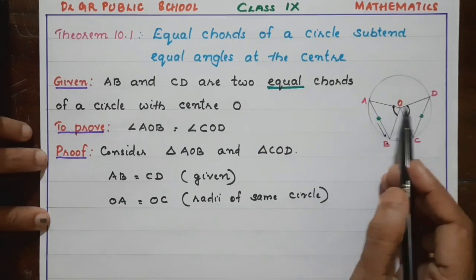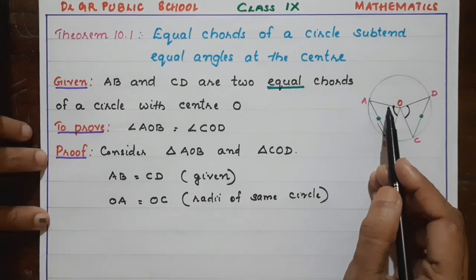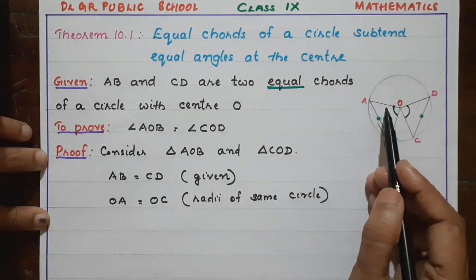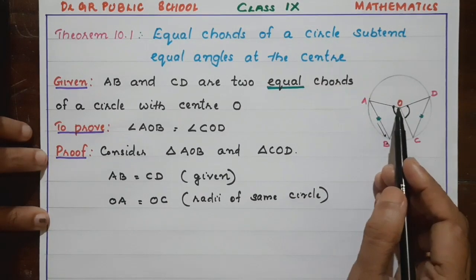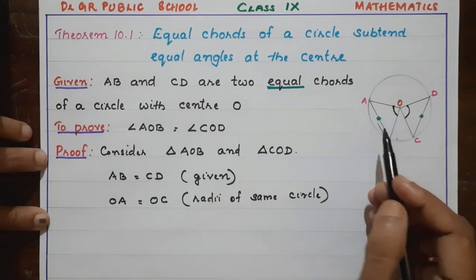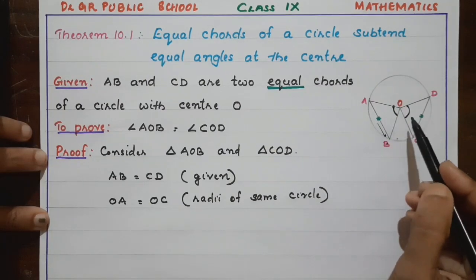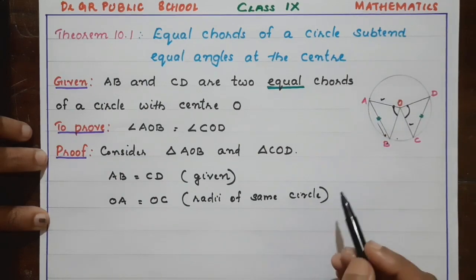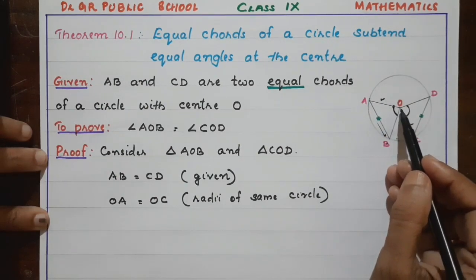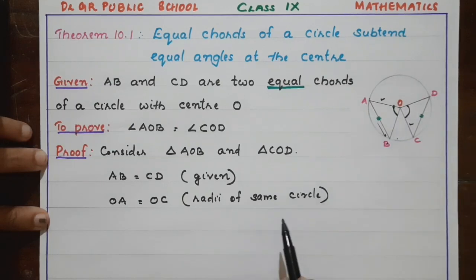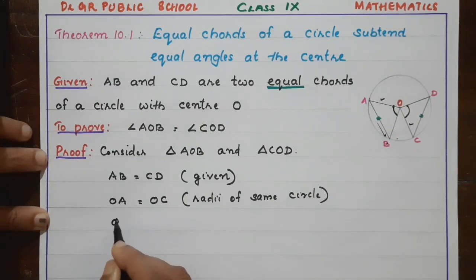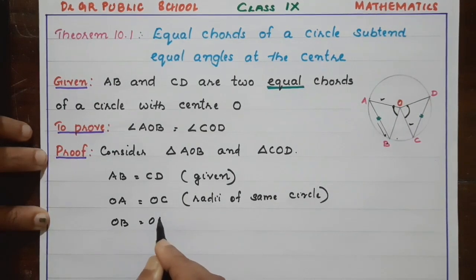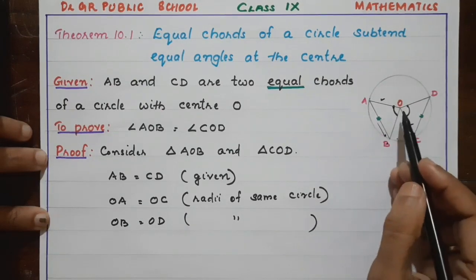So you can take any sides from these two triangles to say the equality. Then next, we have taken OA and OC. Now what is the remaining side? OB and OD are also equal. So OB equal to OD. Reason: radii of the same circle.